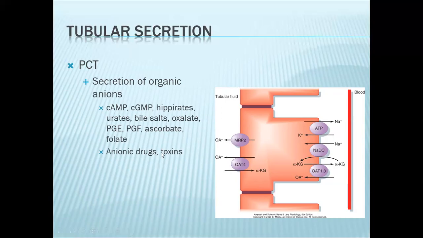So here are a few examples. So take note, in the proximal convoluted tubule, this is where the majority of secretion happens.